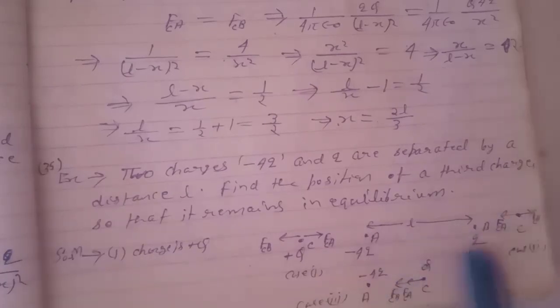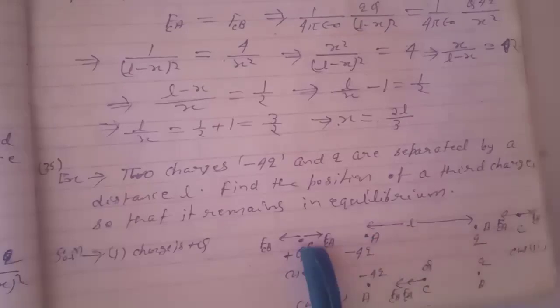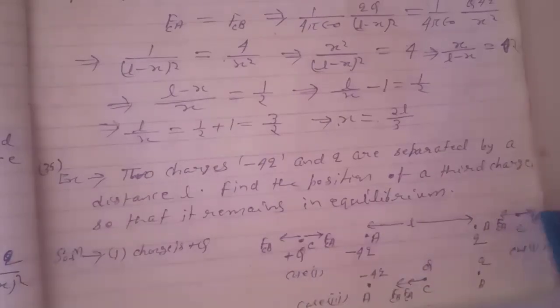Here the case is shown. For example, these are our charges already given, and we have to place this charge. First we place it at this point, then this charge will attract it and this charge will repel it. So the forces are opposite to each other, so this may be an equilibrium position. This is possible. Again, if we place it on this side, then this charge will apply a force in this direction, but this charge will apply a force in this direction.